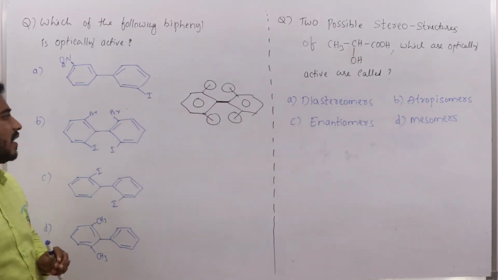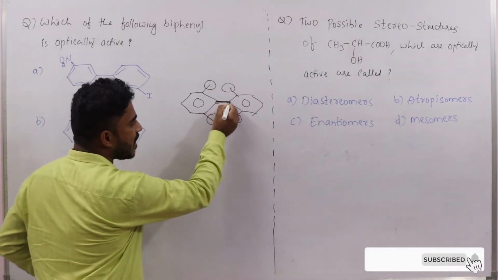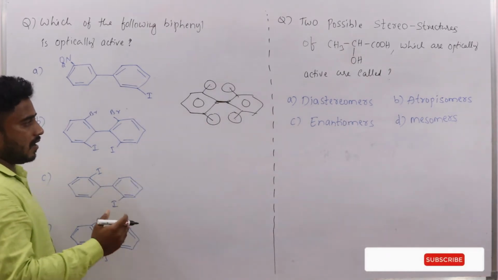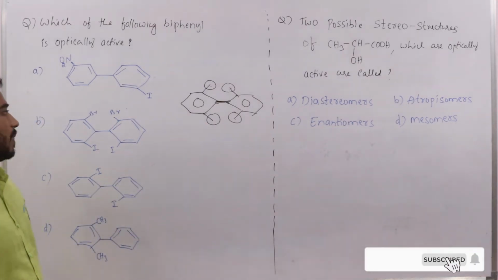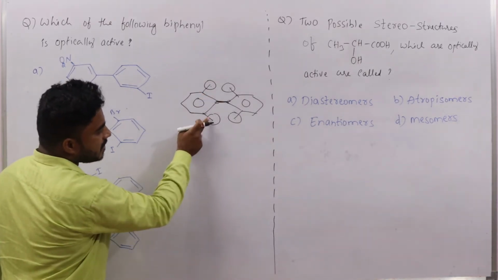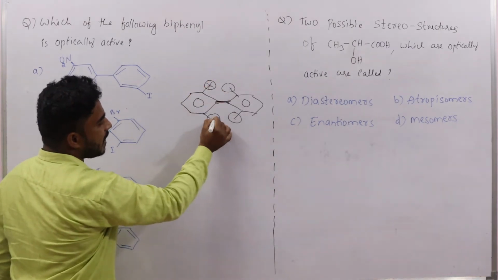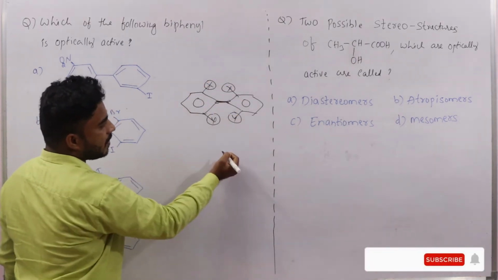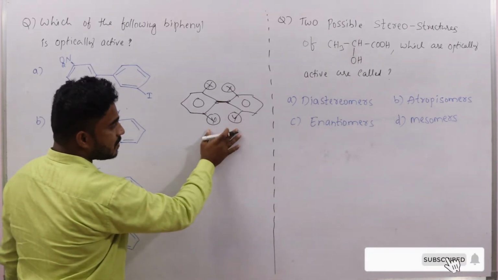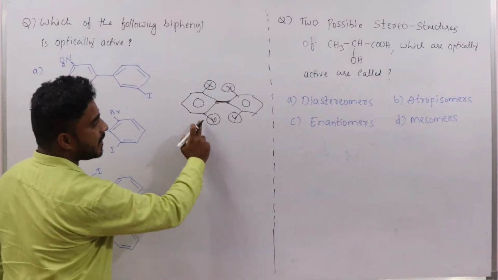We know that. Based on that, when restricted rotation is present about the single bond between carbon and carbon of biphenyls, these molecules have no plane of symmetry. One more condition here: the groups present at this position should be different. So for example here X and Y. So it will show absence of plane of symmetry. That's why it is optically active. Why is it optically active here? Because the plane of symmetry is absent.